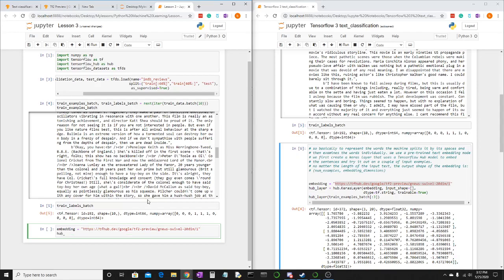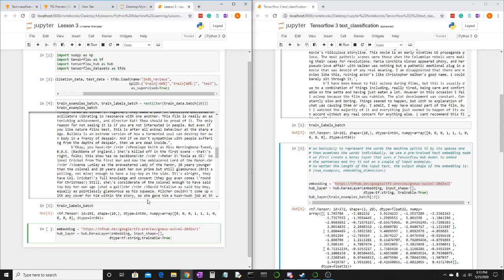So we'd say hub_layer is equal to hub.KerasLayer, parentheses, embedding. That's where the link will go. And then input_shape, you don't put anything in there, just brackets, comma, and then dtype equals tf.string, comma, trainable equals True.